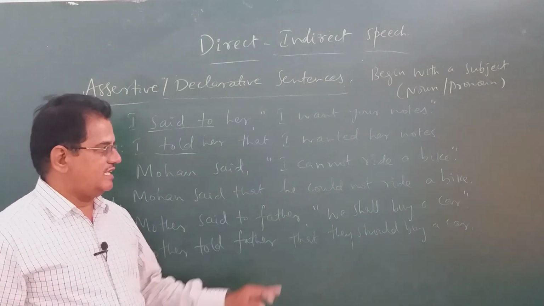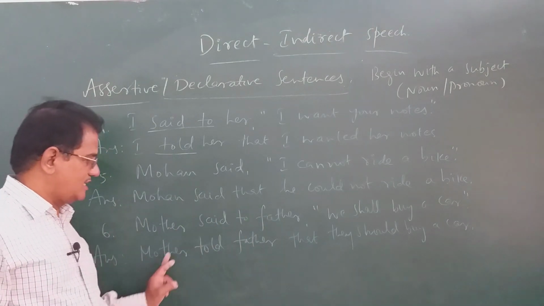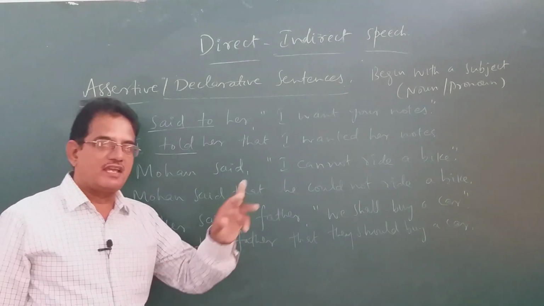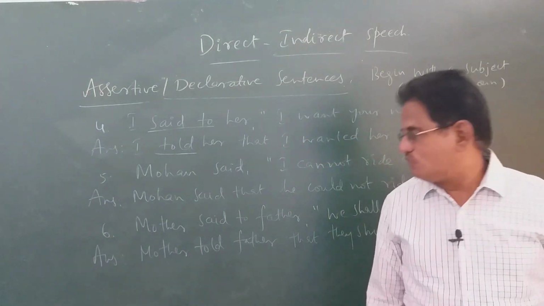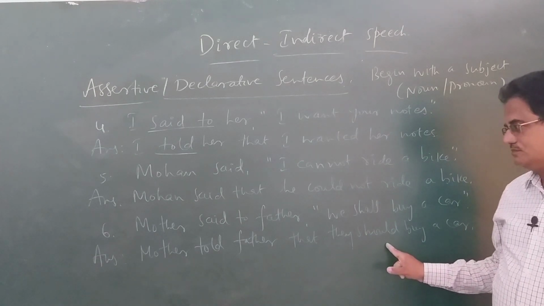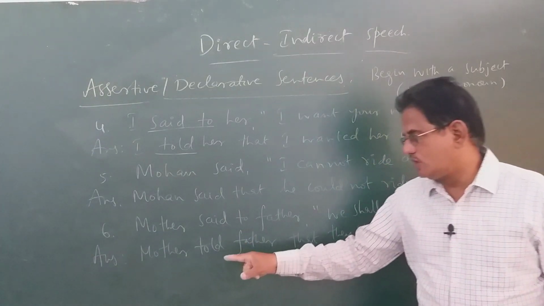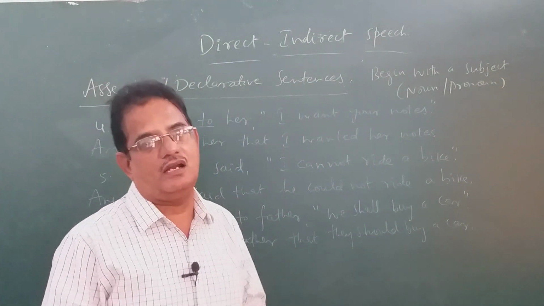Mother said to father, we shall buy a car. So here said to is given. So mother told father that they should buy a car. We becomes they, shall becomes should. Said to becomes told. Mother told father that they should buy a car.